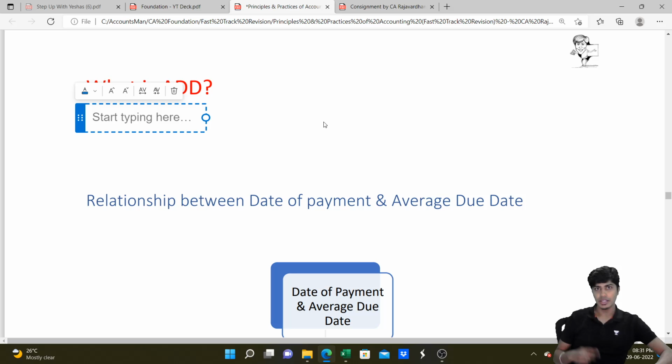So, what is average due date? We won't settle the bill on maturity date. It will be settled on a date other than the maturity date, but still there will be no interest payable or no interest receivable.